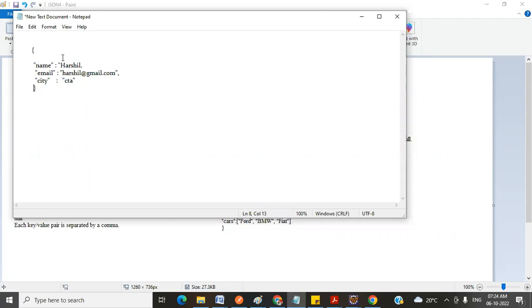This is one object. If you want to declare one more object, again you have to end with a comma here. Again you have to start declaring that object, like opening this, closing this. Inside this, define the variables.